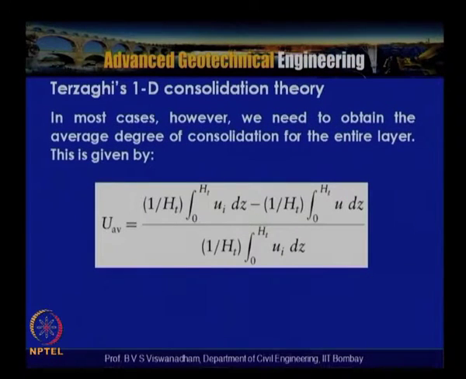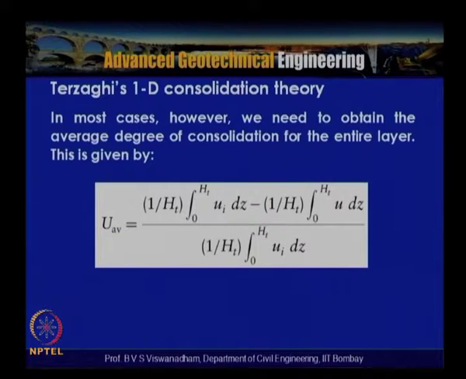However, we generally need to obtain the average degree of consolidation for the entire layer. Though we have defined uz, in most cases what we do is calculate the average degree of consolidation for the entire clay layer thickness.